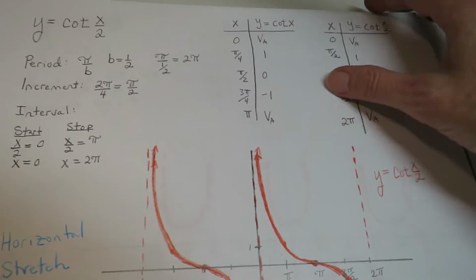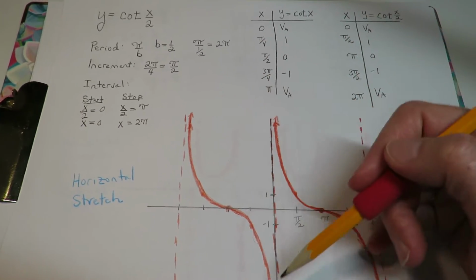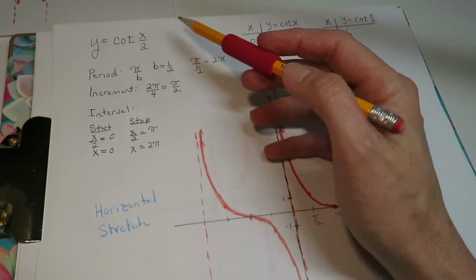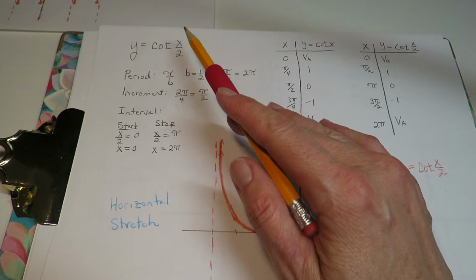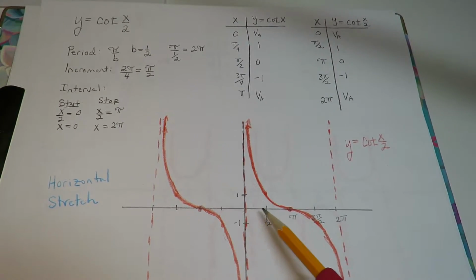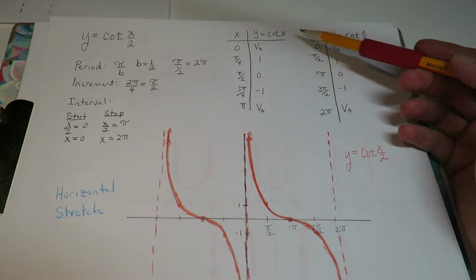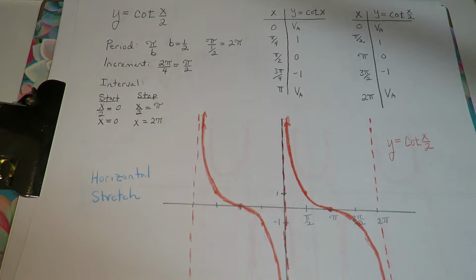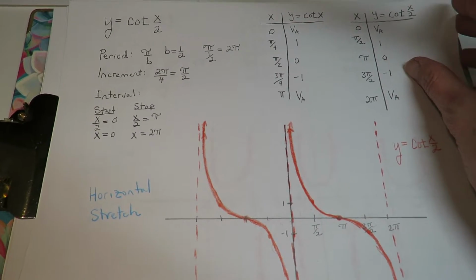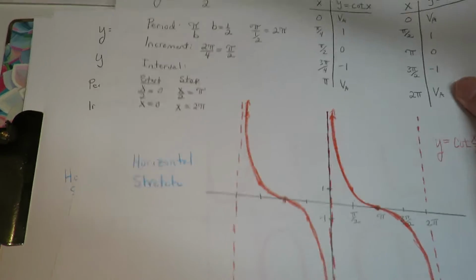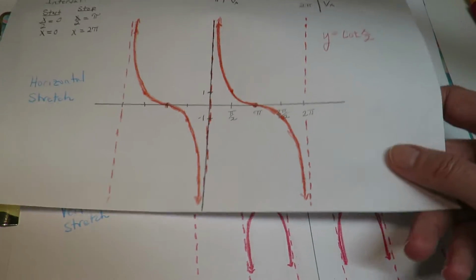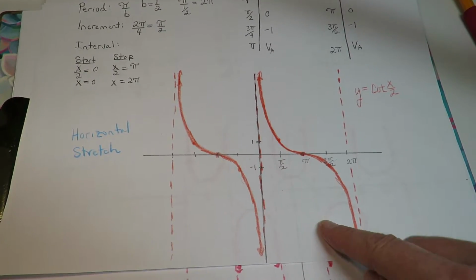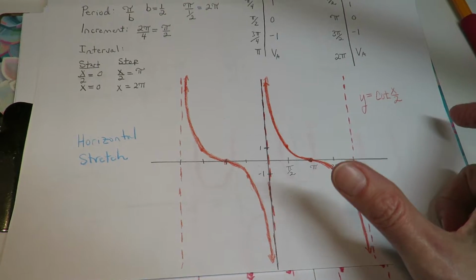Okay, so then another one, the cotangent, as I was just trying to say, sort of looks like negative x cubed, so it's going downhill. This one is a horizontal stretch, so it's twice as wide as it would usually be, right? It usually goes from 0 to pi, but now it's going from 0 to 2 pi. I wrote the standard cotangent table and then the modified table and the work I did with it. So you have to have a sense of what the parent function looks like and where the graph usually falls, because usually this would fall between 0 and pi, but since it's a horizontal stretch, it's twice as large.